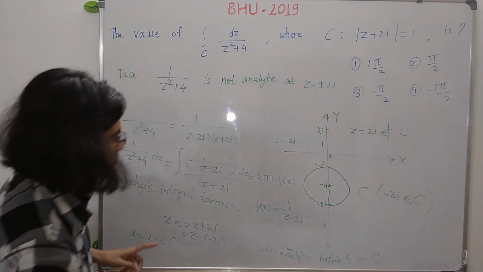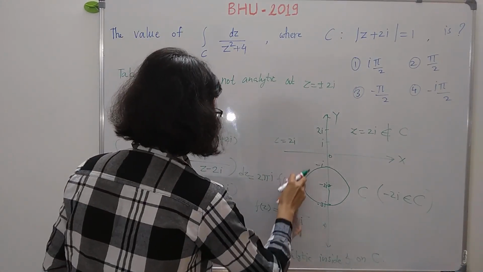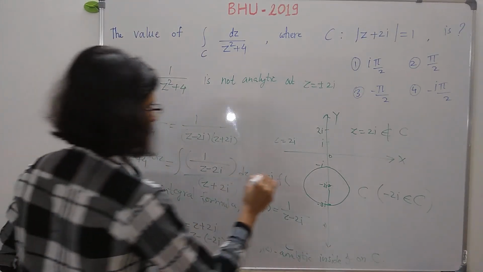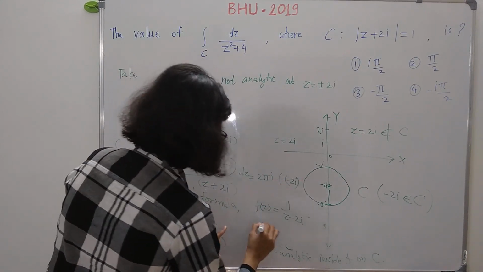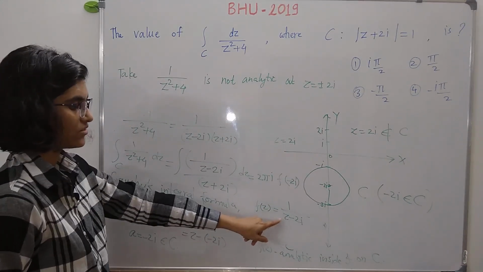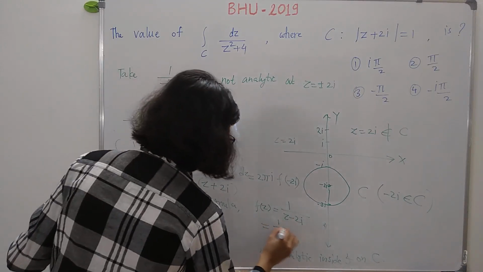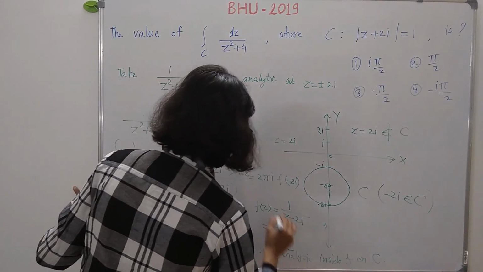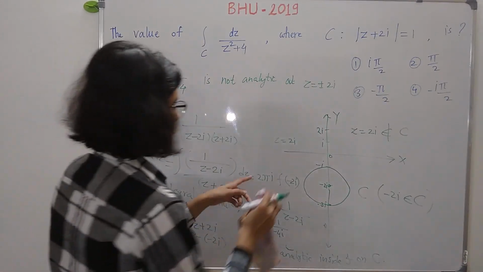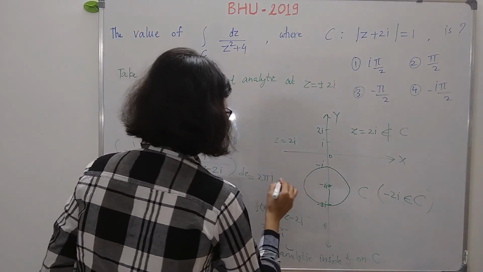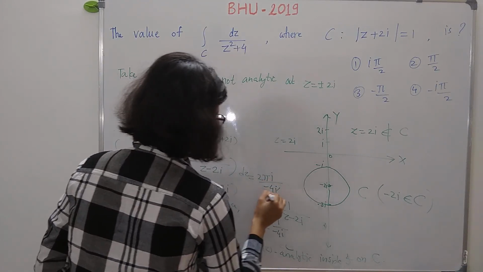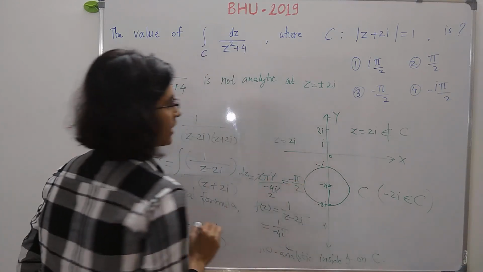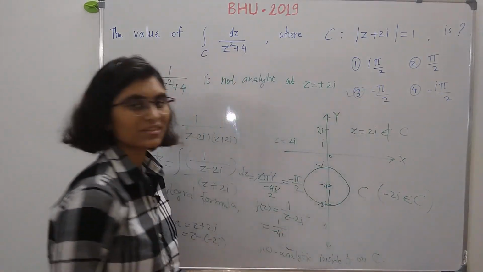So this is f of a, and this f of a is equal to f of minus 2i. Now just put z is equal to minus 2i. So this is just 1 upon minus 4i, since minus 2i minus 2i is minus 4i. Let us put this value. The i will get cancelled, and 2 twos are 4, so it is minus pi by 2, and hence this third option is the correct option.